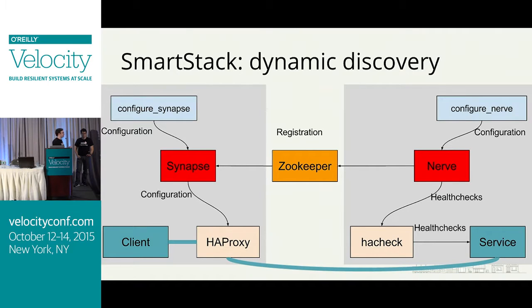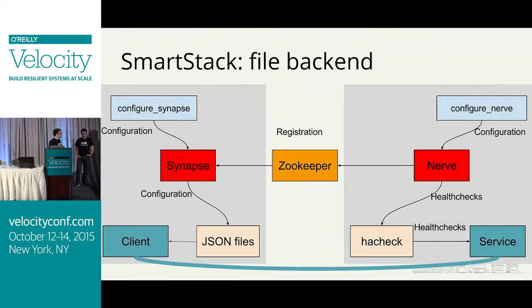And this is really powerful, but you might be saying, Josh, Cassandra, Elasticsearch, they do their own cluster discovery. Why would I go through HA proxy? And we thought the same thing. We had SmartStack going up, but instead of just throwing out the tool because it works really well for us, we instead taught Synapse, Joey taught Synapse, how to write JSON files instead of HA proxy configuration. So with that functionality, we can just have Cassandra or Elasticsearch clients connect to their backends using these JSON files. And that's been really powerful for us.